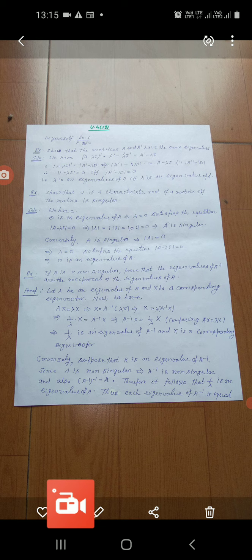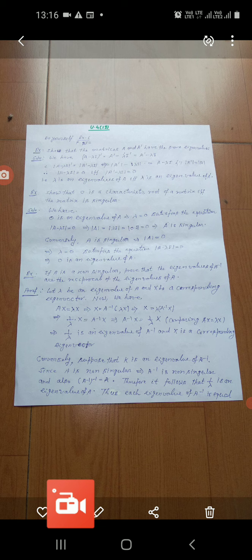A minus lambda I transpose is equal to A dash minus lambda dash I dash, and this is equal to A dash minus lambda I. Now we find the determinant of A minus lambda I dash, which is equal to determinant A dash minus lambda I. Okay, and this is equal to determinant A dash minus determinant lambda I, and this is equal to determinant A minus lambda I.